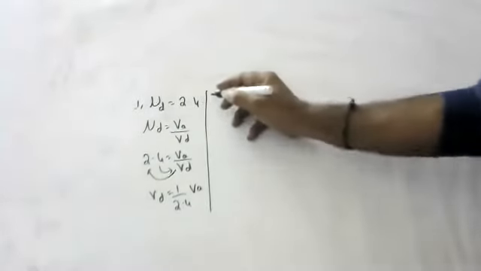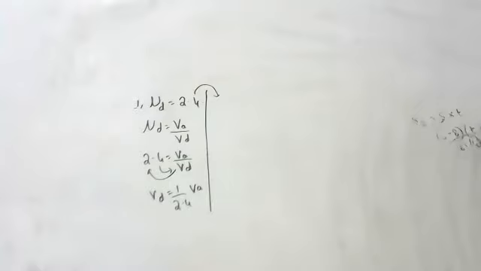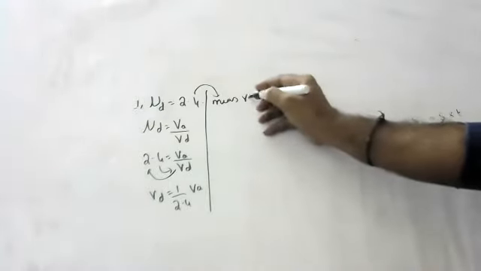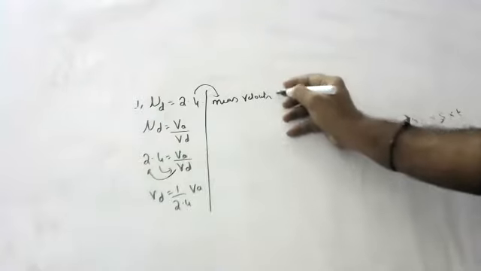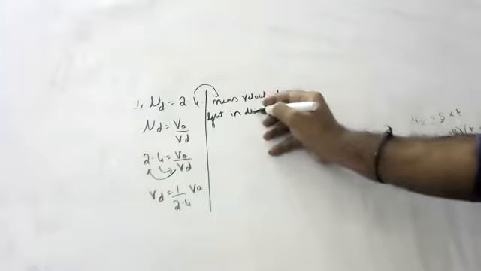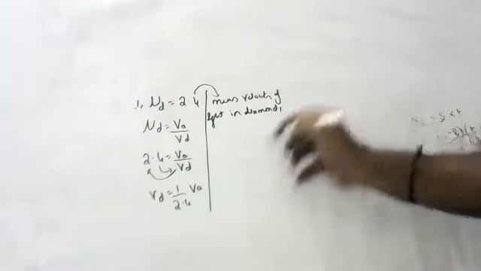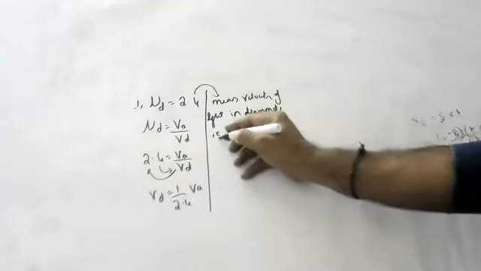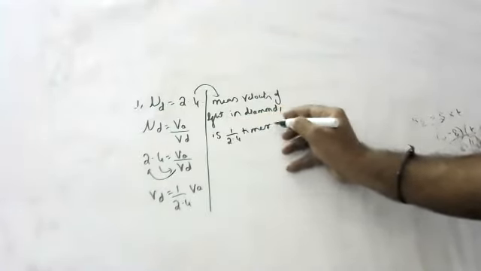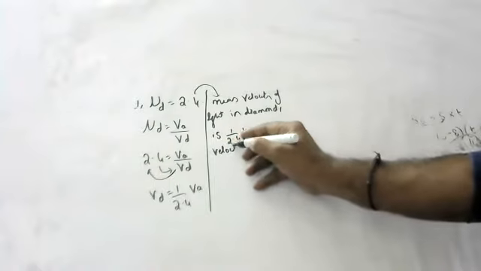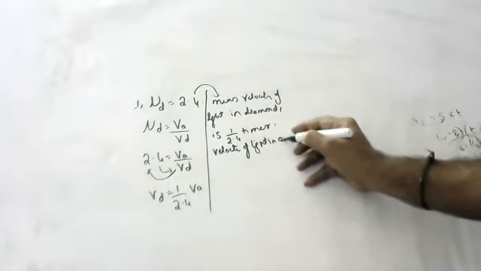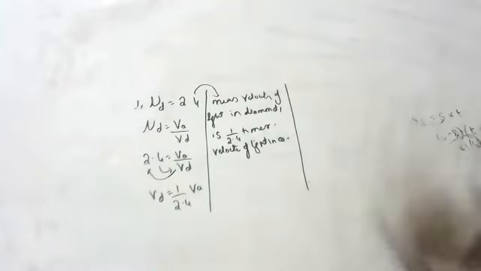The refractive index of diamond is 2.4 means velocity of light in diamond is 1 by 2.4 times velocity of light in air. It indicates that. That's it. Okay.